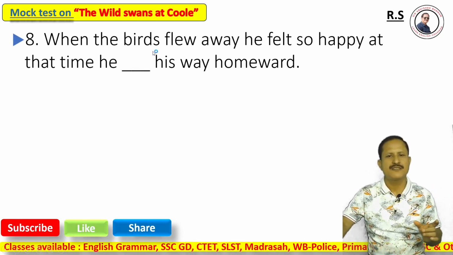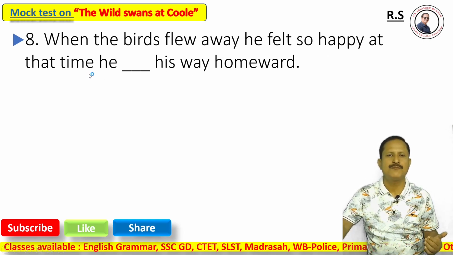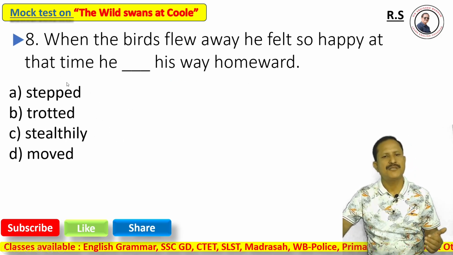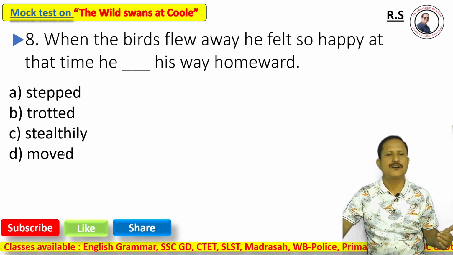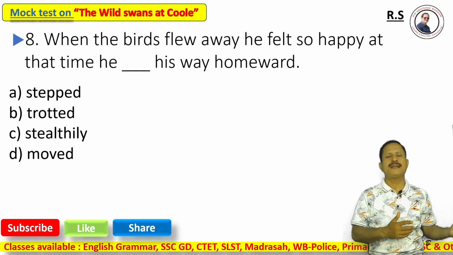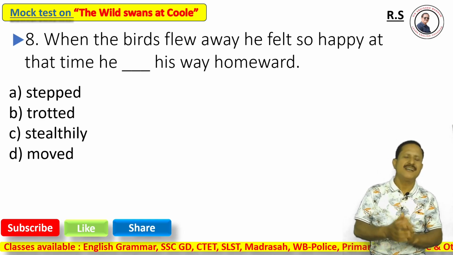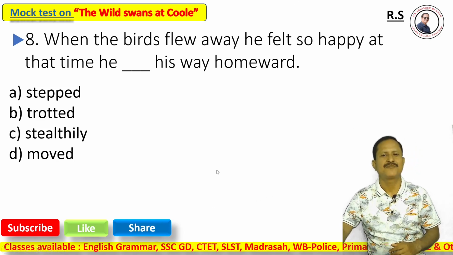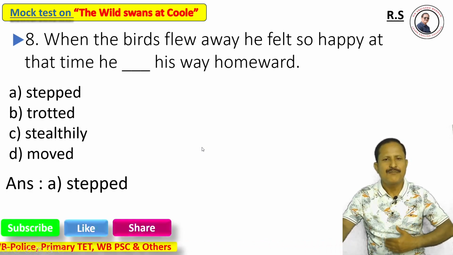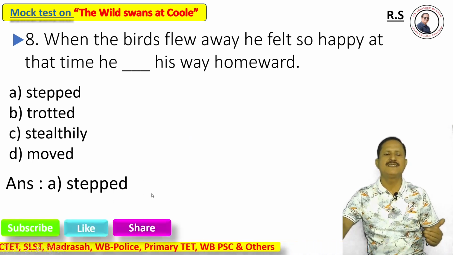Now, question number 8. When the birds flew away, he felt so happy that at the time he dashed his way homeward. Option A, stepped. Option B, trotted. Option C, stealthily. Option D, moved. When the birds flew away, he felt so happy that he trod his way homeward. And the correct answer is option A. Stepped means trod. The synonym of the word trod is stepped.